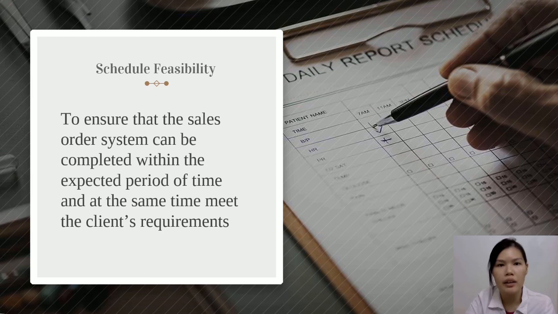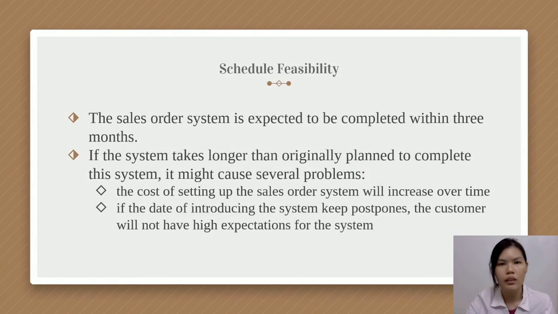Schedule feasibility aims to ensure that the sales order system can be completed within the expected period of time and at the same time meet the client's requirements. The schedule feasibility was conducted to prevent the project from going beyond its deadline after completion. The sales order system is expected to be completed within 3 months.